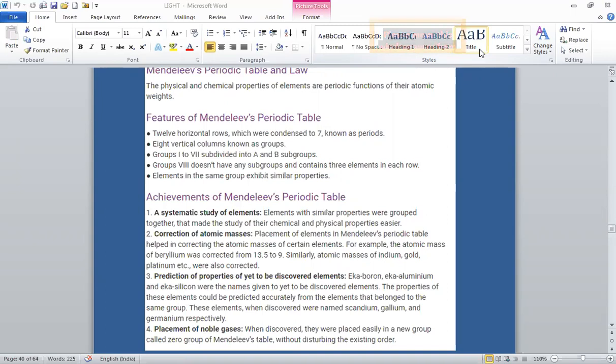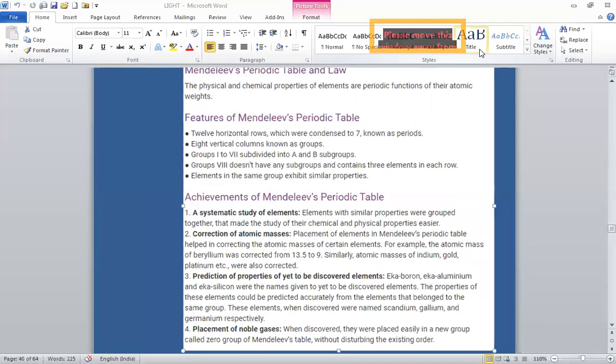He studied the chemical properties of a large number of elements and found that if the elements are arranged in order of their increasing atomic masses, properties are repeated after a regular interval. Based on this observation, he gave a periodic law, which is known as Mendeleev's periodic law.